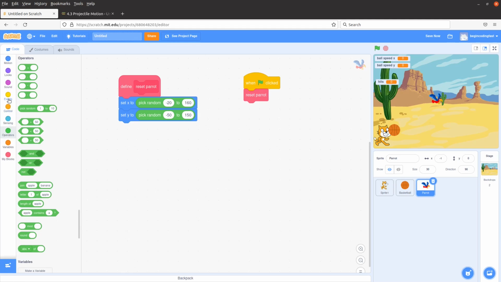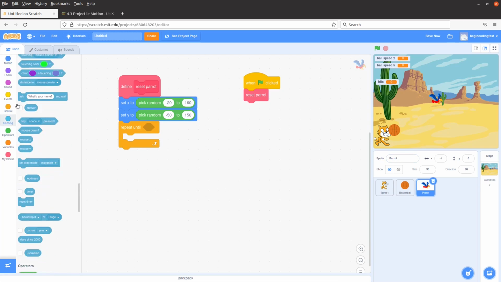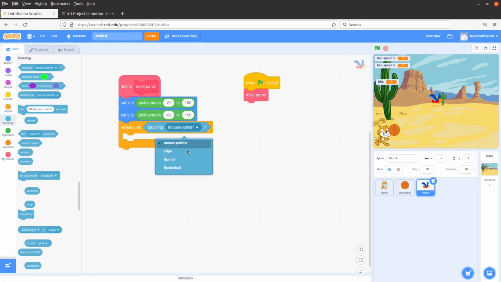So I can do something like this. Repeat until the ball has really touched the parrot. Before the bird really touches the basketball, it can have some kind of flying action.